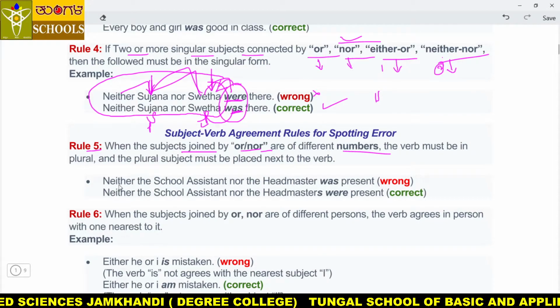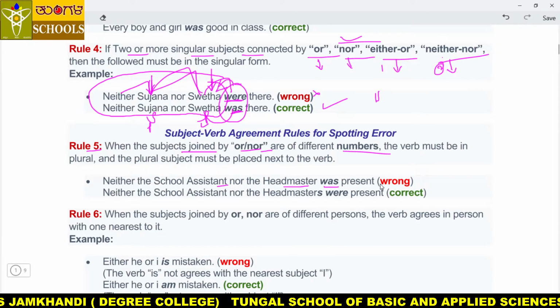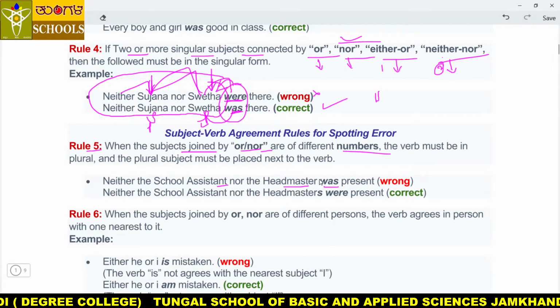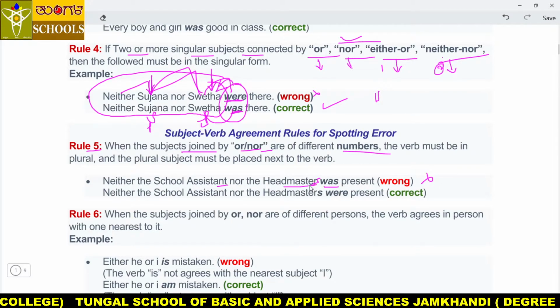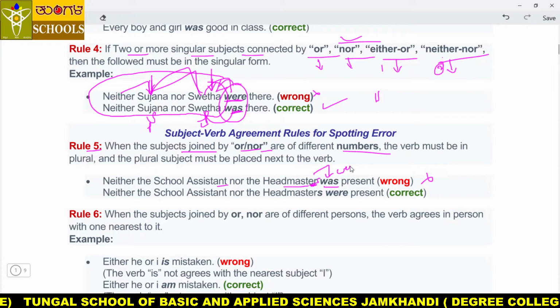For example, neither the school assistant nor the headmaster was present. See, neither the school assistant nor the headmasters was present. Wrong, because here headmasters is plural. If headmasters is here, so here what comes? Plural, my dear students.